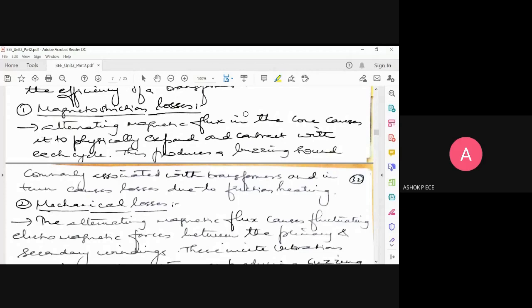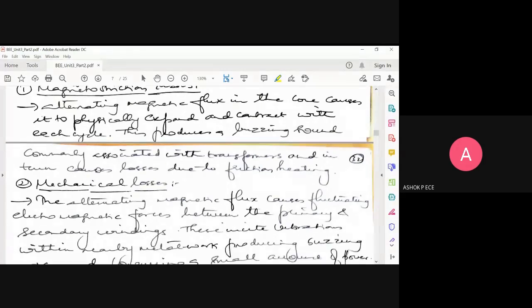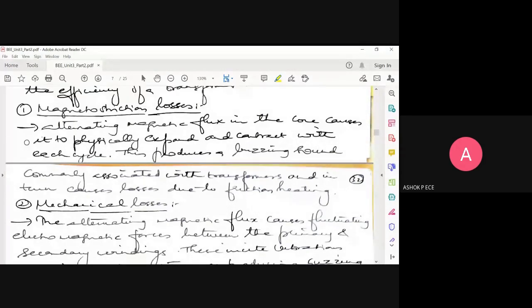And this expanding and contracting is not uniform. So that is going to produce a loss called magnetostriction loss. This loss is very, very small. That's the reason why we will not account for this loss in the efficiency of the transformer. We will not have any term for magnetostriction loss because it is very, very minimal.